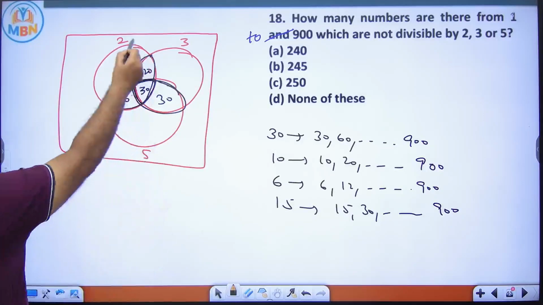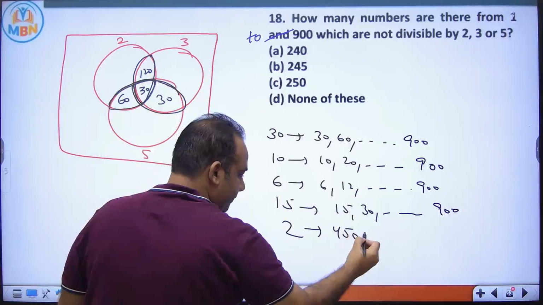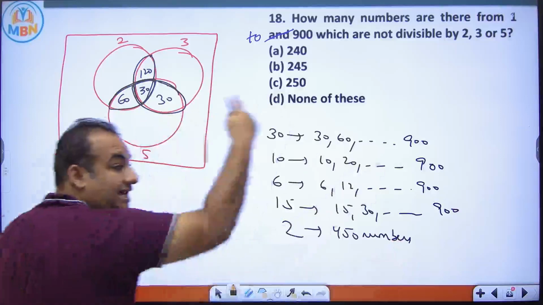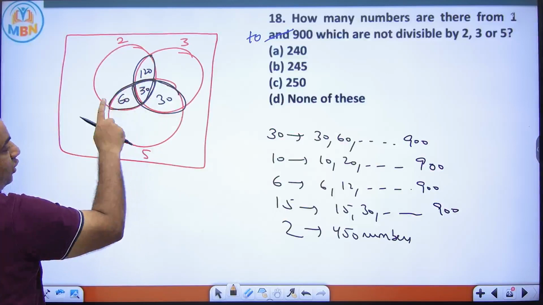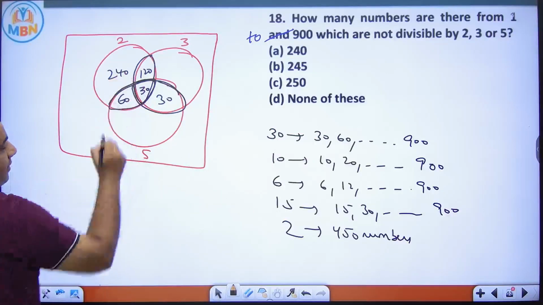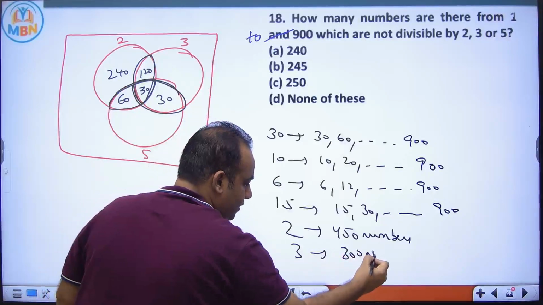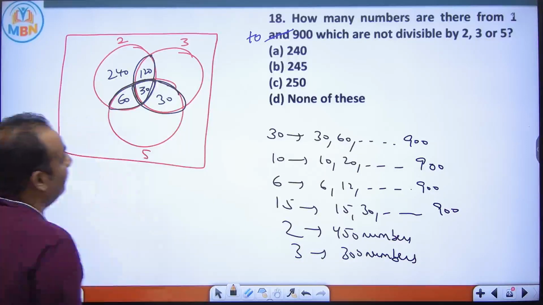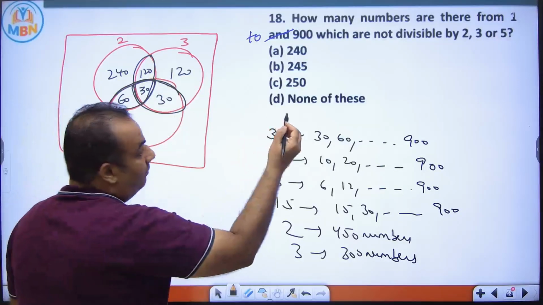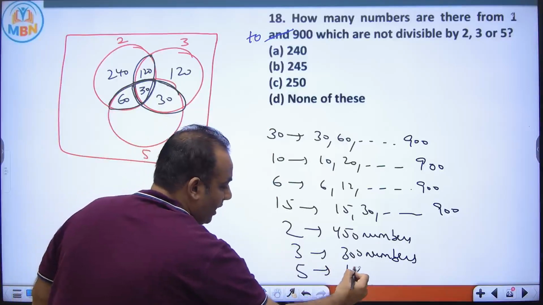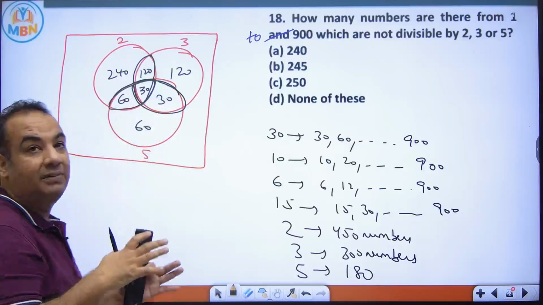Now numbers which are divisible by 2. Total 1 to 900, divisible by 2 are 450 numbers. So circle of 2 is 450. Complete is 450. 120 plus 30, 150 plus 60, 210. So remaining 240 numbers are there. Divisible by 3 till 900 are 300 numbers. So circle of 3 will have 300 numbers. 120, 150, 180. So this is 120. Numbers which are divisible by 5 will be 180 numbers. 60, 90, 120. So this is 60. So you got the numbers inside the circle.